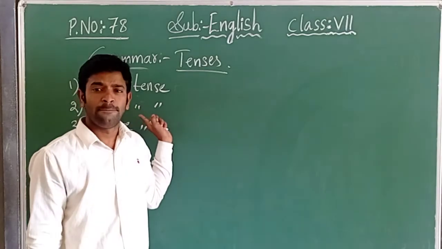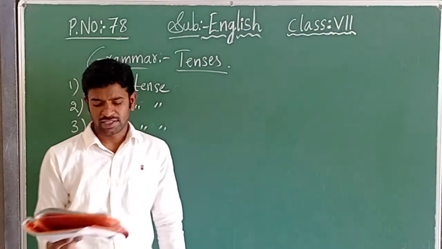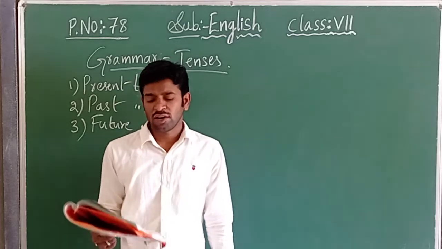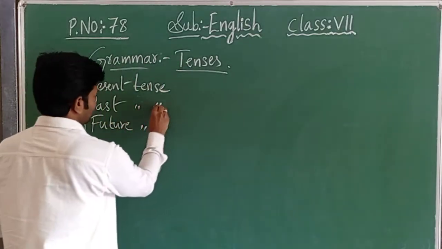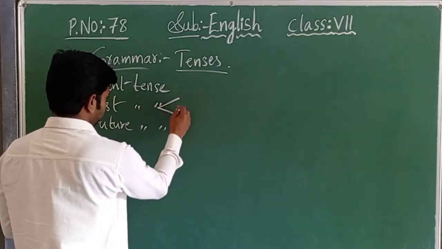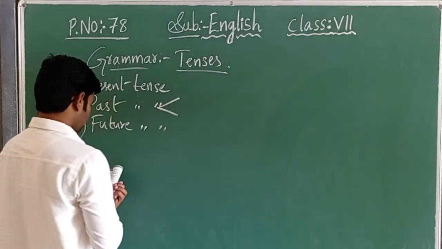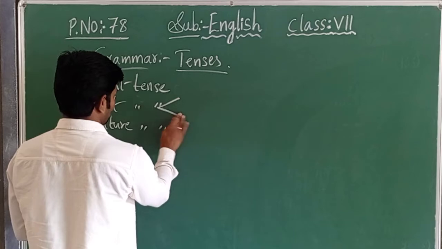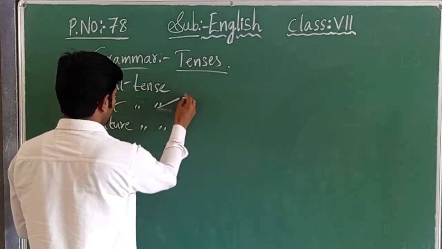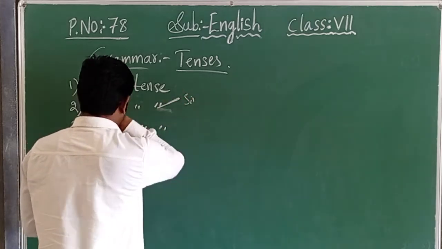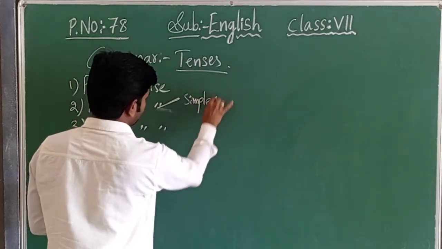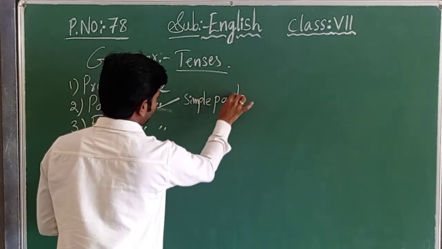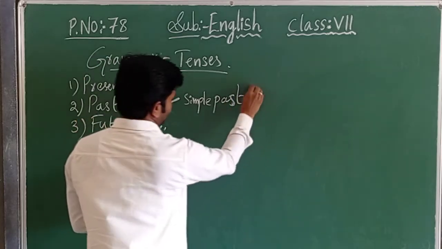Now in this class we are going to learn about the simple past tense. Here past tense is given as simple past, divided into past tense.